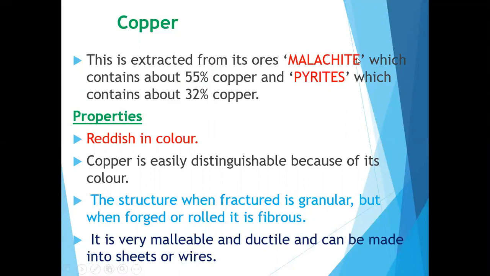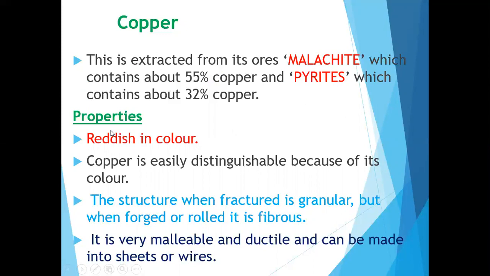You already studied some ores of iron, like limonite, but what are the ores of copper? One is malachite, and the other is pyrites. Again I am repeating: the ores of copper are malachite and pyrites.